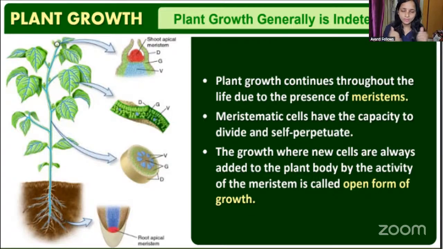Then coming to indeterminate growth in the plant, that is mainly due to the meristematic cells, the meristematic tissue present in plants. Here you can see there are two types of meristematic tissue. One is primary and the other is secondary. We will study about that. The way growth is indeterminate in the plant, that growth we call the open form of growth. That is mainly due to the meristems.